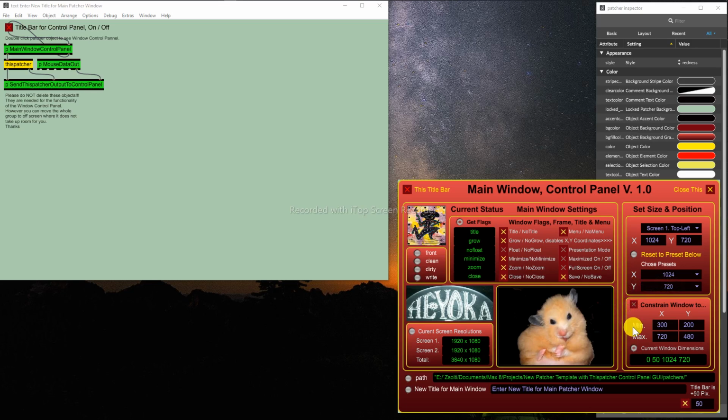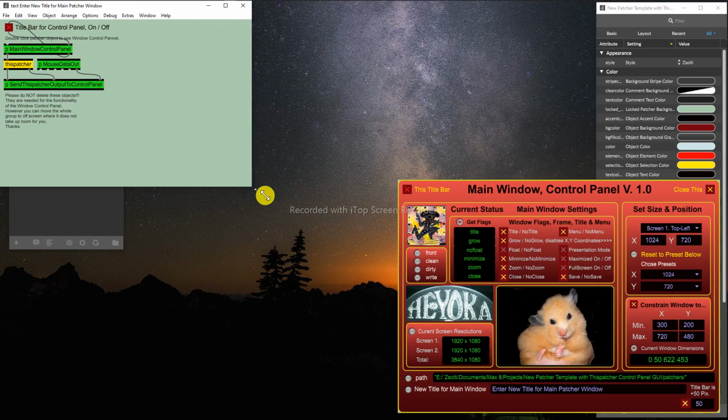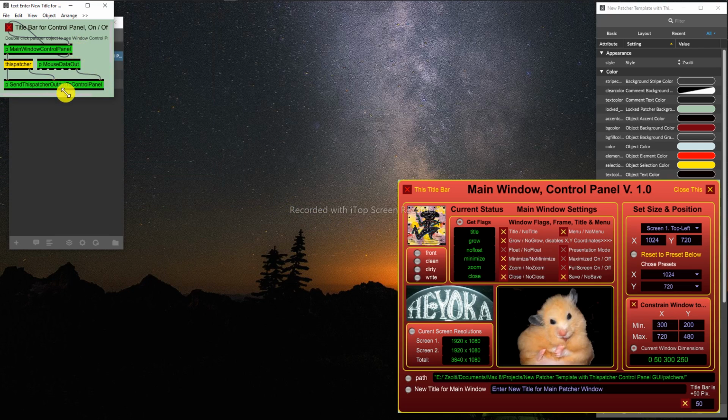Okay, then the next feature is constraint window. If I check that, then these will be the minimum and the maximum outer limits of the window. So now if I want to resize, I can only go between those two extremes and no further.